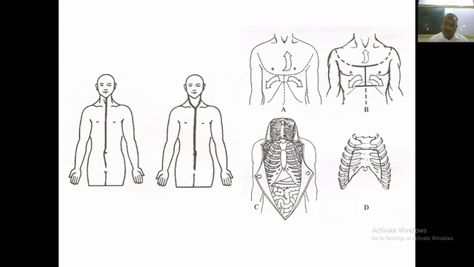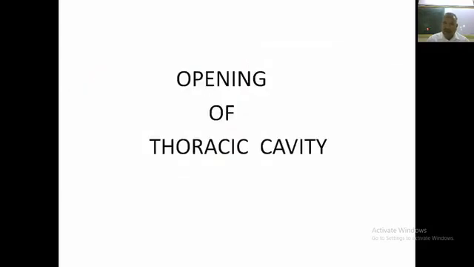Then Y-shaped, starting from either side of the angle of the jaw, a V-shaped till the suprasternal notch, then I-shaped. Modified Y-shaped are usually for ladies. Its limbs are just below the female breast, and then I-shaped as usual.